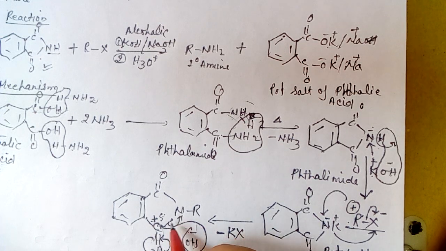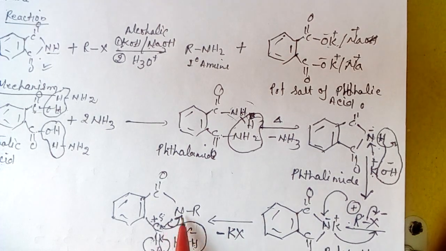And look, the second reason is that nitrogen is more electronegative than this carbon, and this bond breaks from here, and on this nitrogen we get a negative charge, and this OH group attacks this carbon.